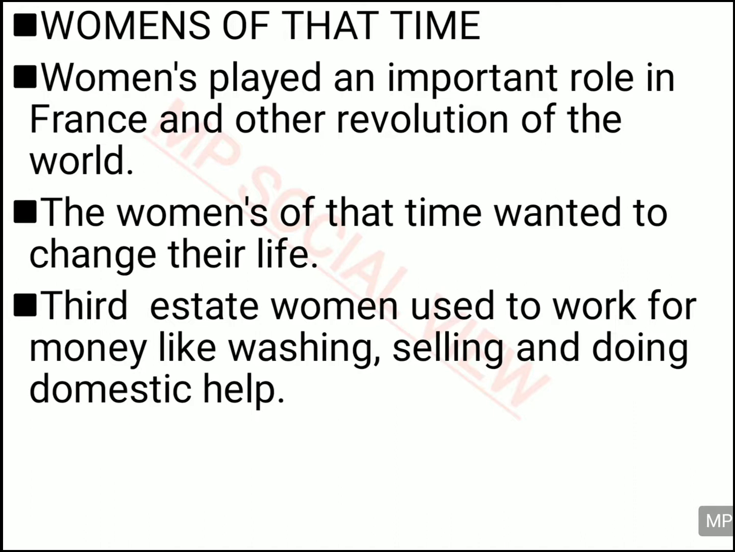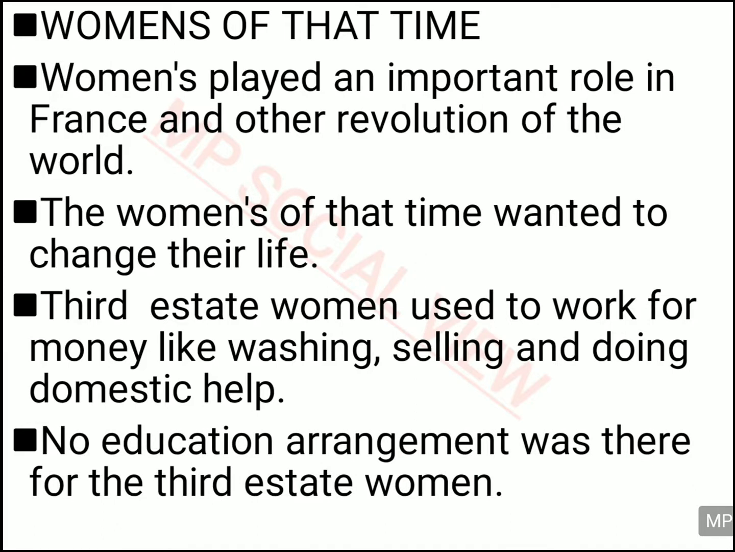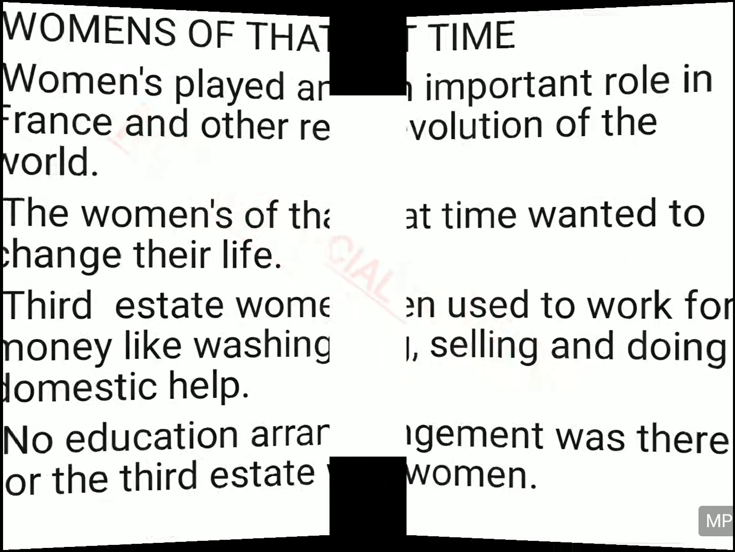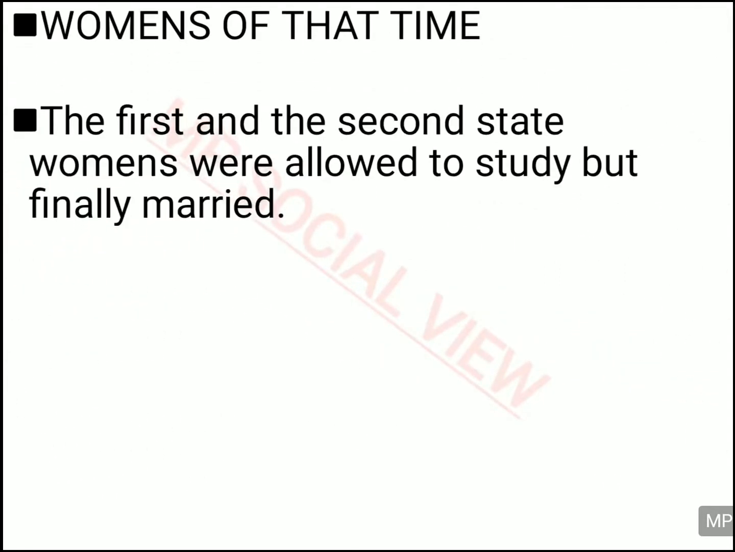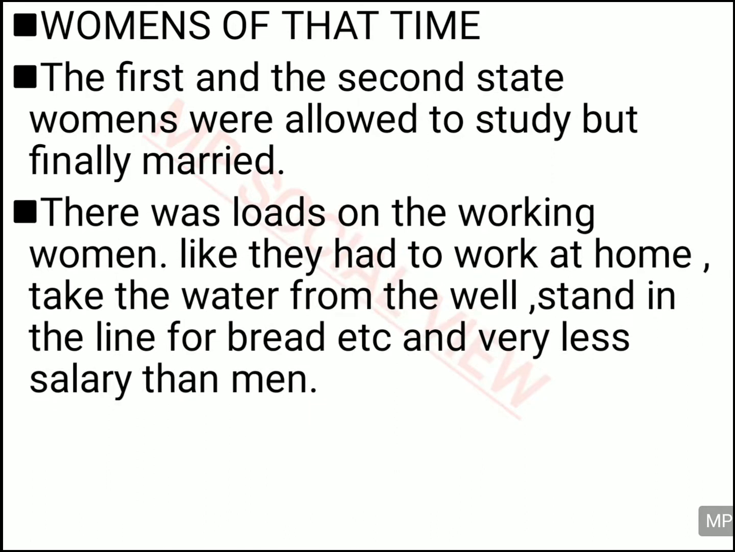The third estate women used to work for money. They used to do small jobs like washing clothes, selling goods, and doing some domestic help, and all these small jobs the third estate women used to do. They were basically uneducated. They did not have any right to education. But the first and second estate women used to get education, but they used to get married soon after the education, and their life was also miserable.